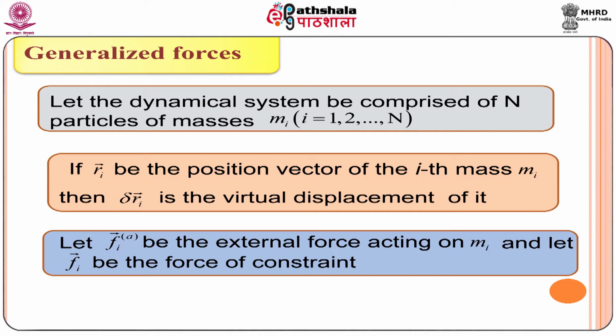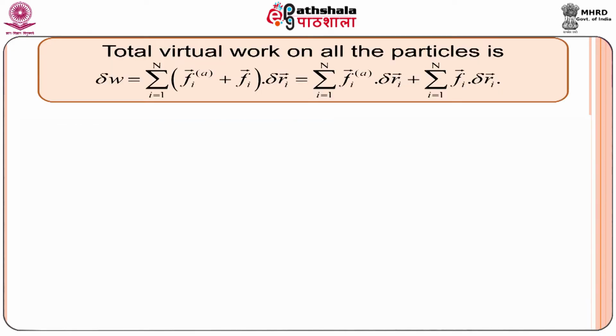Let F_i vector, with A used as superscript, be the external force acting on mass m_i. A denotes that it is the applied force. And let f_i vector be the force of constraint. Then let us calculate the total virtual work done by the particles.